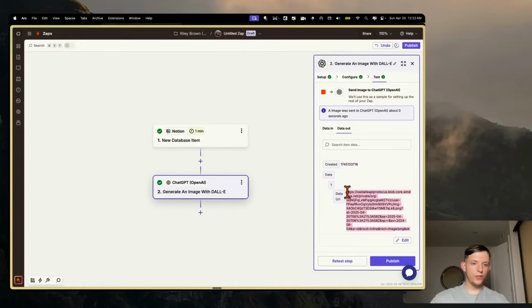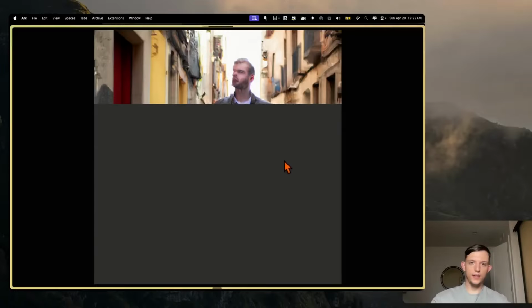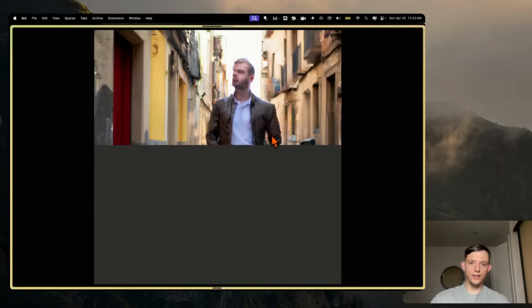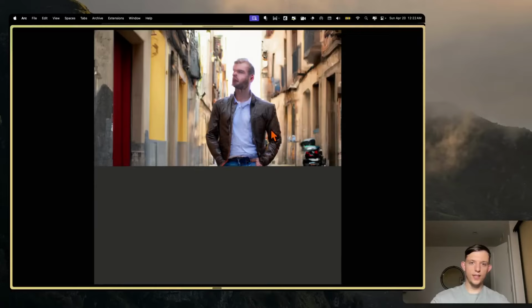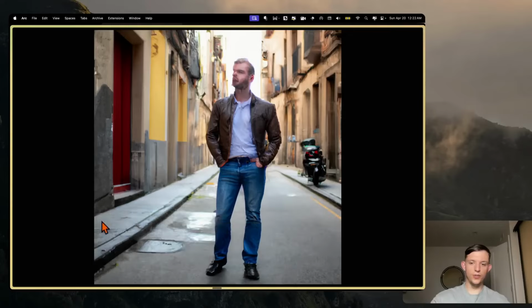it generated this URL. So this is just a test, so we can copy this and open it in a new tab. Let's see if it generated something. Okay, this is a man walking down the street. Wow, this is a really old model. This looks awful. Yeah, I guess we are using DALL-E 2, not DALL-E 3.